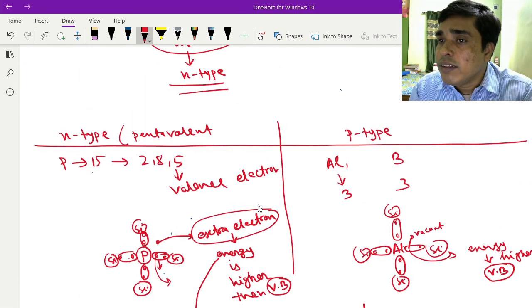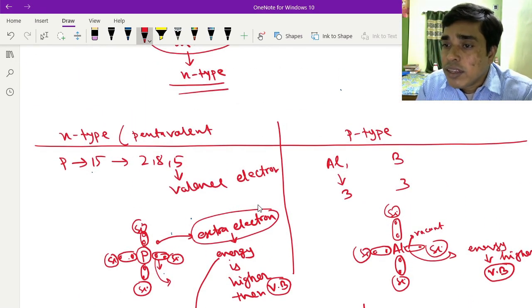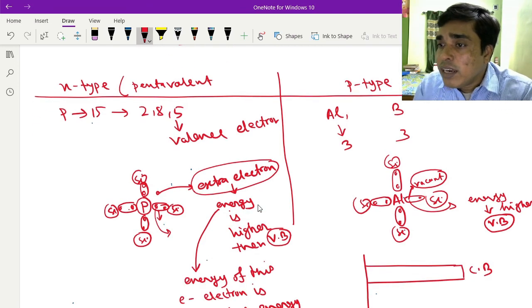This is aluminium. This aluminium has 3 electrons and one is vacant, and this vacant state's energy is slightly higher than the energy of the valence band.